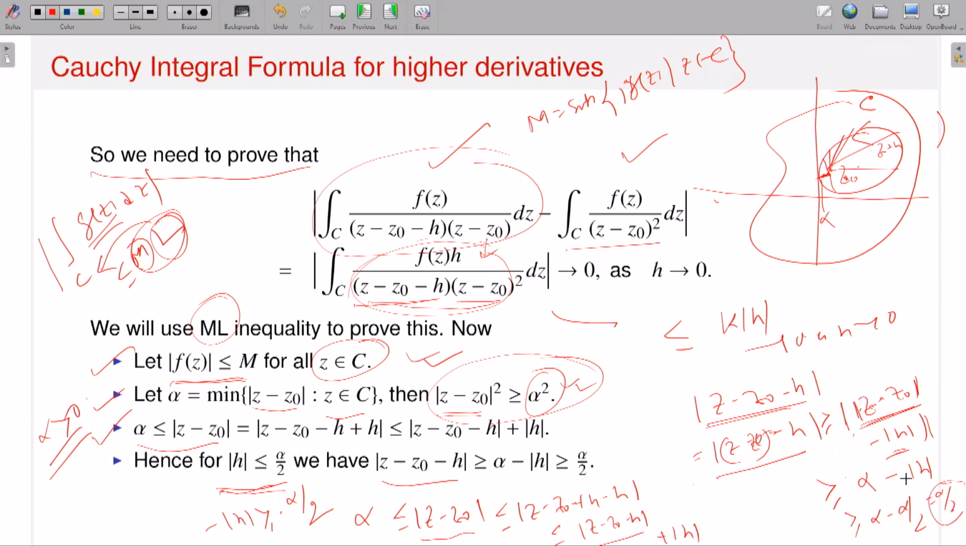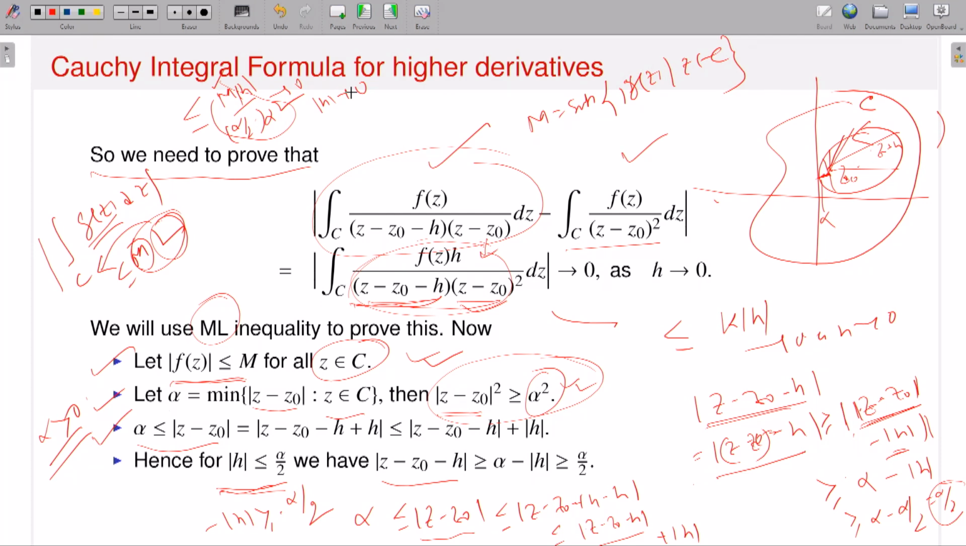Now in the denominator I have two factors. This one is greater than or equal to alpha by 2, and this one is greater than or equal to alpha square. So if I take the reciprocal, it is dominated by 1 by (alpha by 2 times alpha square), and in the numerator f(z) times h, where f(z) is dominated by M, so you will have M times |h|. Now M is constant, alpha is constant, so this is some constant times |h|. This goes to 0 as |h| goes to 0. So I am done.